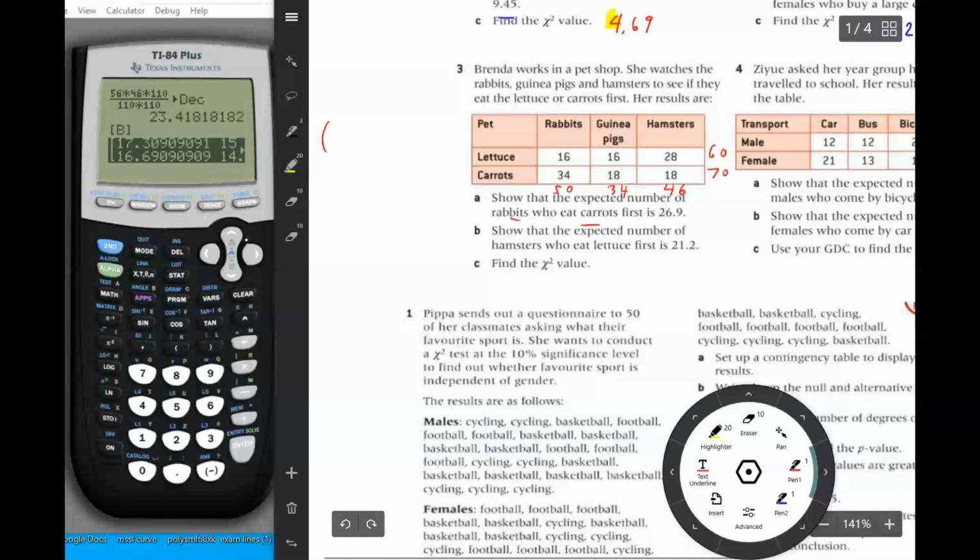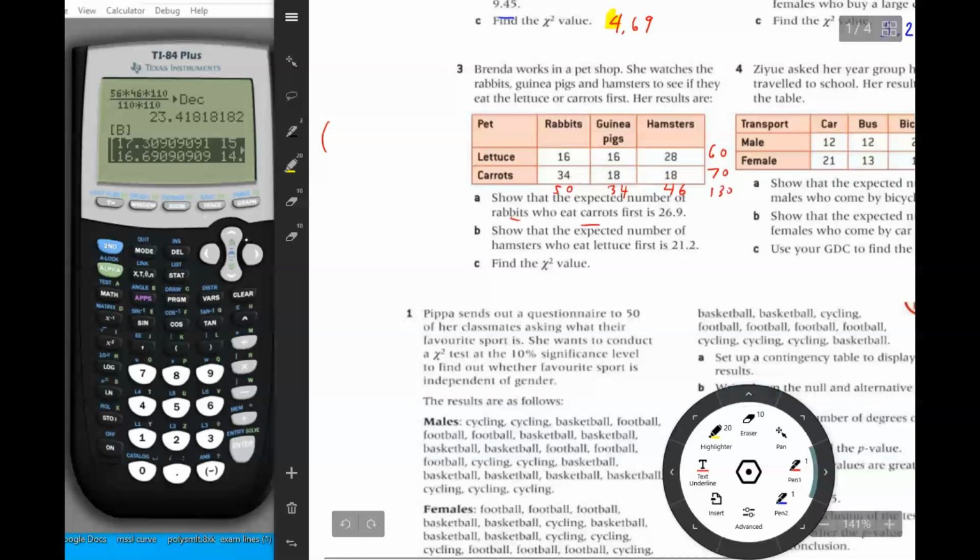And then just as a final check, we'll add these two. We get 130. And then we add these 3, and we get 130 also. So it looks like we did it correctly. And we'll put 130 here for the grand total.